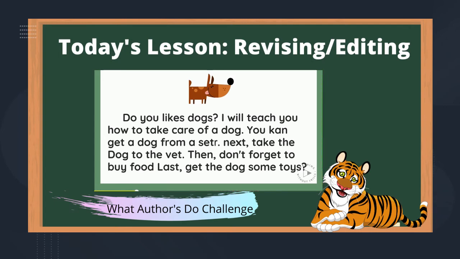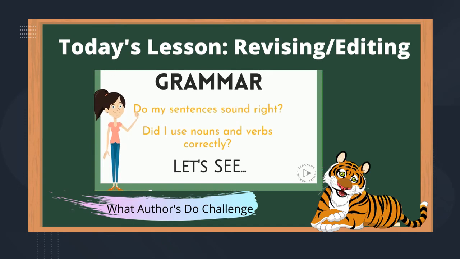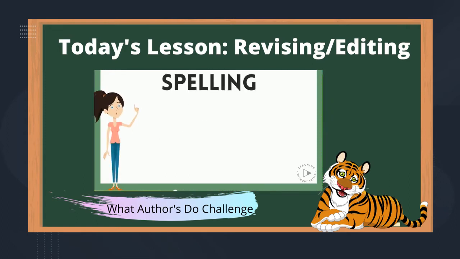Let's edit it. First, we're going to edit grammar. I have to think to myself, do my sentences sound right? And did I use nouns and verbs correctly? Let's see. Here's my first sentence again. It says, "Do you like dogs?" Do you notice something that doesn't sound right to you? Oh yeah, the word likes. It should be like. Do you like dogs? That's better.